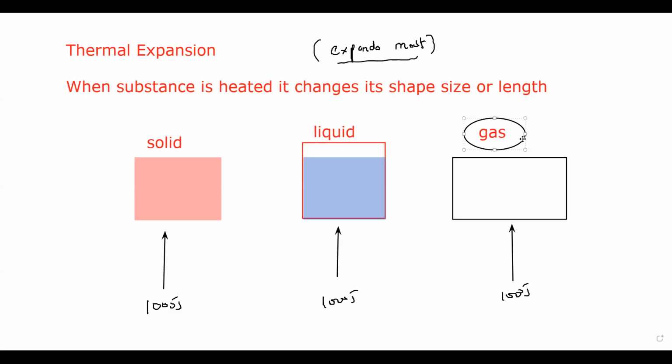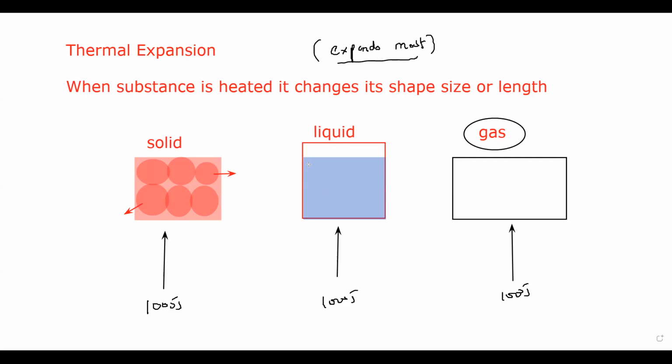Gases expand more than liquid and liquid expands more than solid. What is the reason for that? Because of the arrangement of the particles in a solid, the particles are tightly packed together and they have a strong attraction. There is a strong attraction between the particles, so particles can move but not too far away from each other. That's why the solid expands the least.